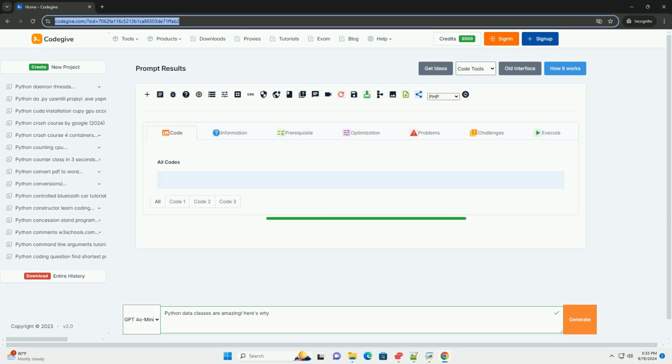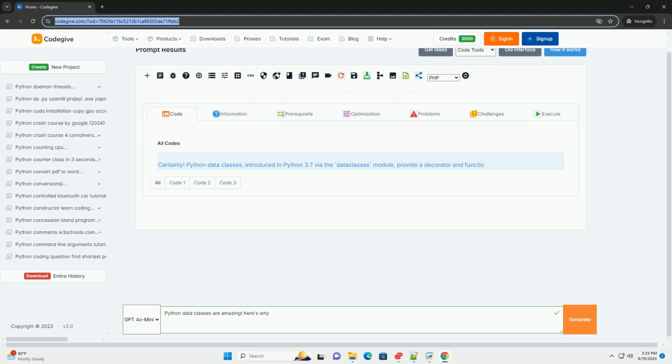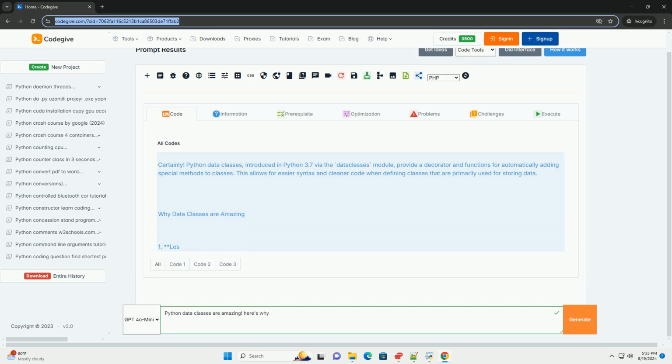Certainly. Python data classes, introduced in Python 3.7 via the dataclasses module, provide a decorator and functions for automatically adding special methods to classes. This allows for easier syntax and cleaner code when defining classes that are primarily used for storing data.